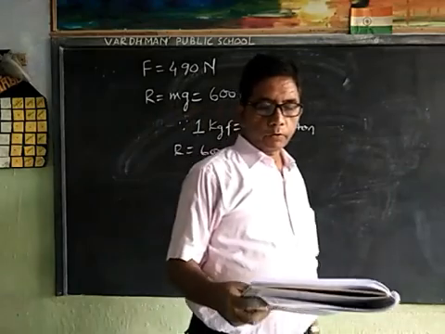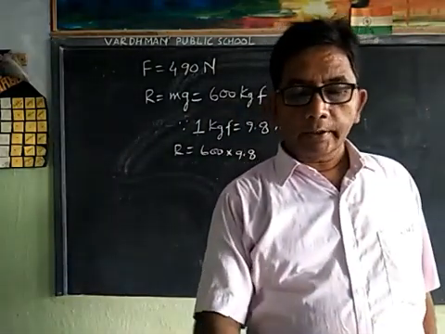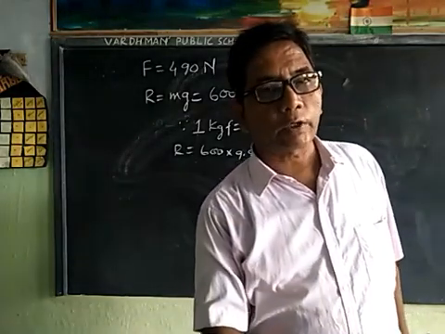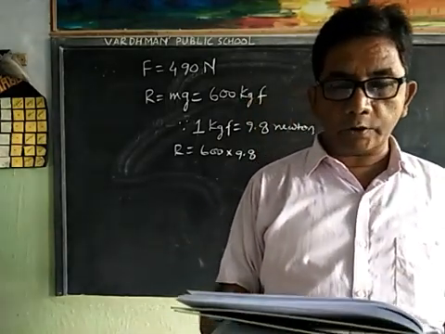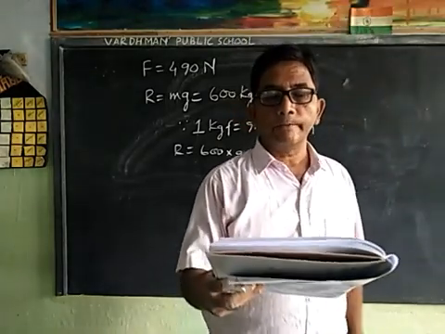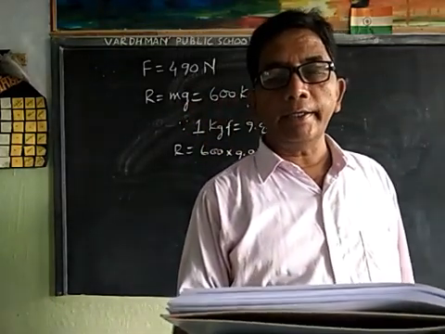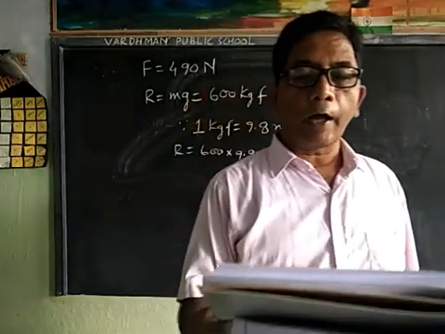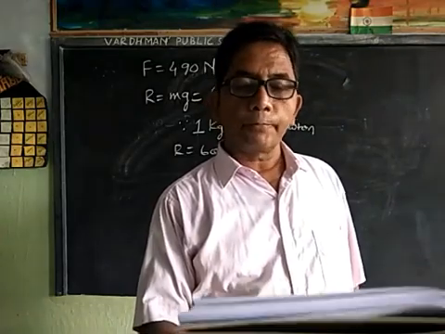A horizontal force of 490 Newton is required to slide a sledge weighing 600 kilogram force on a flat surface. Calculate the coefficient of friction.